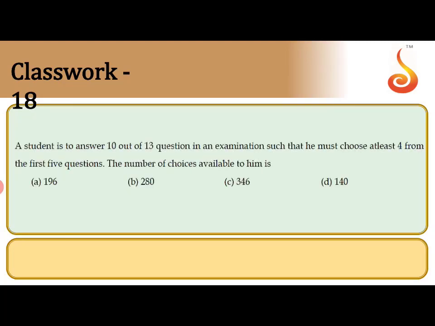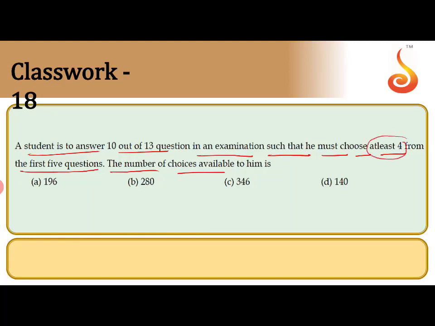A student is to answer 10 out of 13 questions in an examination such that he must choose at least 4 from the first 5 questions. Then find the number of choices available to him.